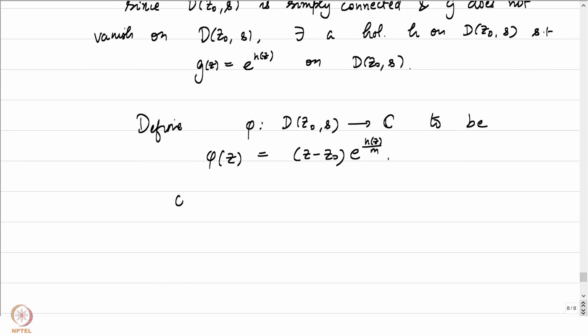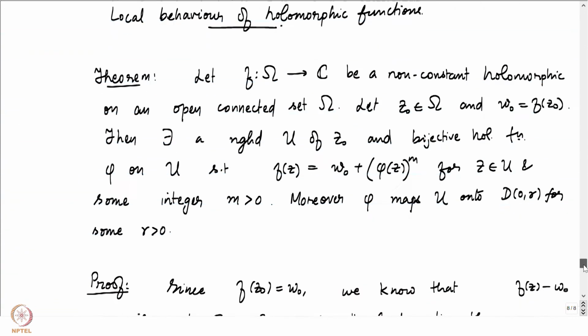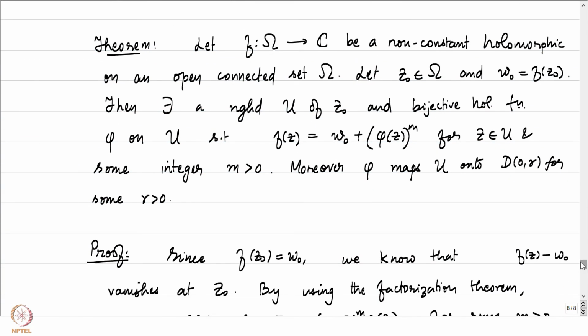So if you look at what is phi of z to the power m, this is equal to z minus z0 to the power m times e to the power h of z, which is equal to z minus z0 to the power m times g of z, which is equal to f of z minus w0. So on D(z0, s), we already have f of z is equal to w0 plus phi of z to the power m. That was one of the conclusions, right, that we were drawing in this particular theorem.